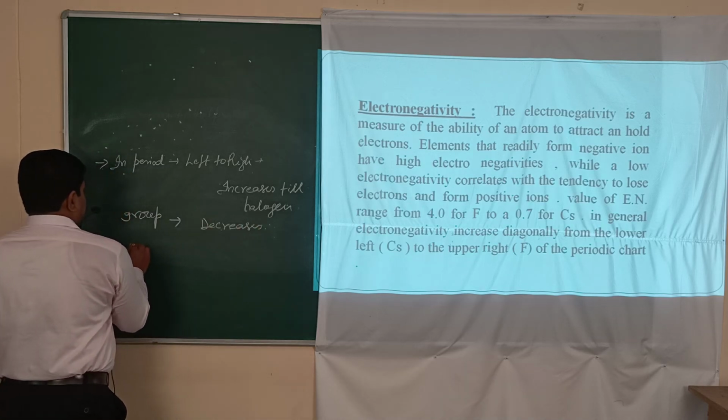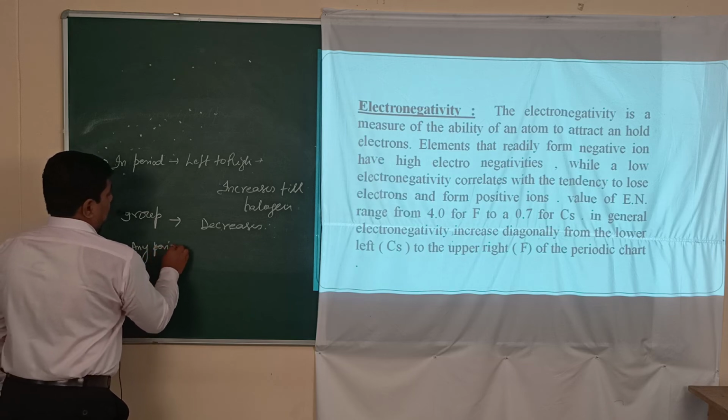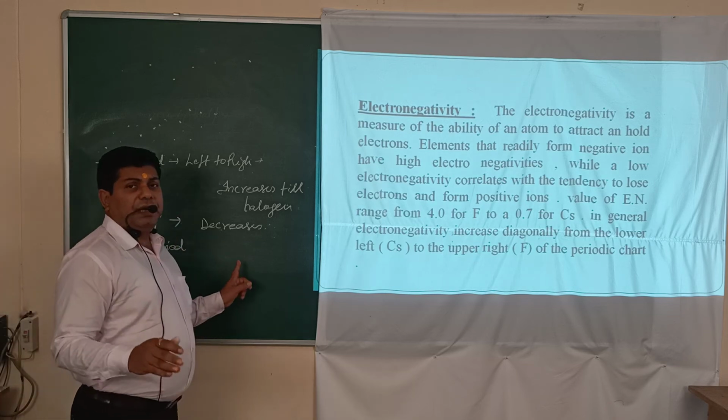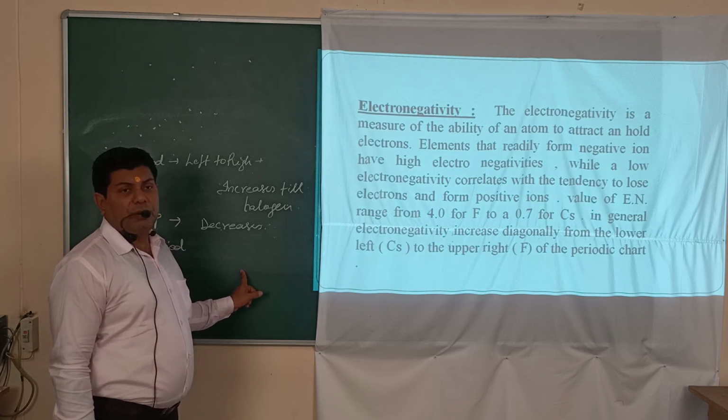In any period, the highest electronegativity is observed in the case of fluorine, that is a halogen member.